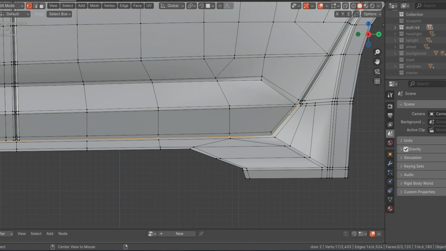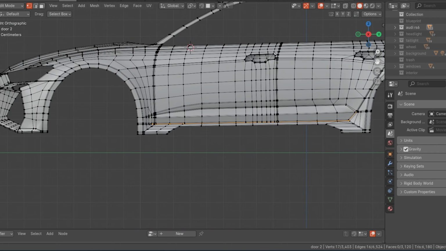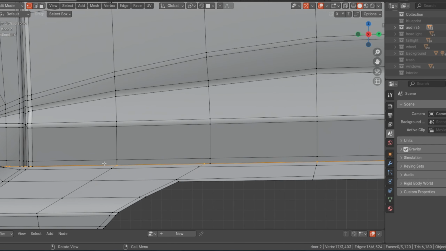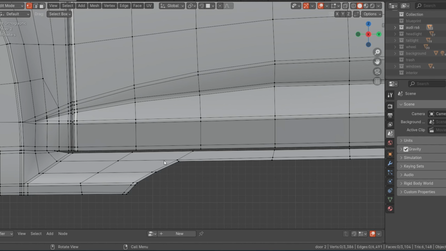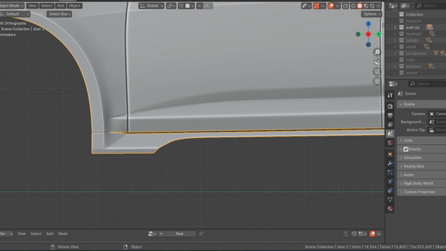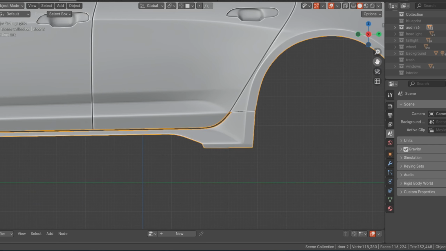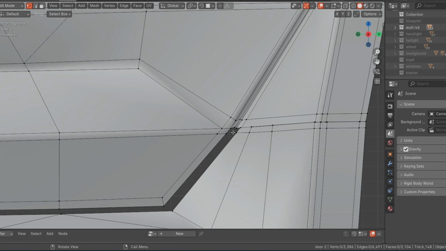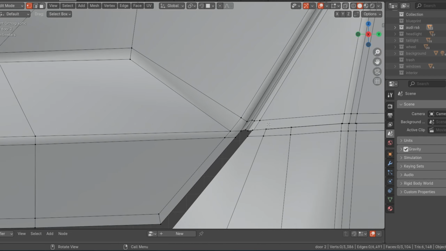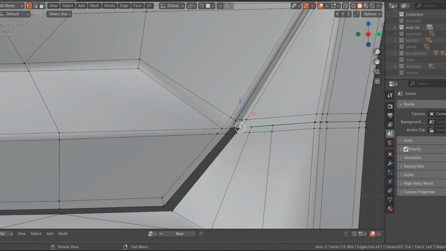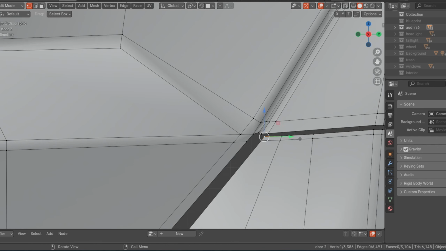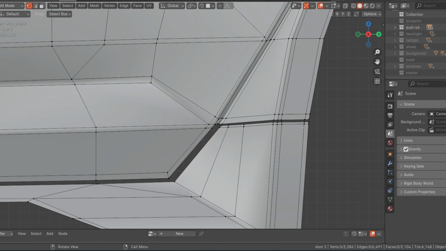Okay, so let's select all of this loop right here and try to delete it. So that will be our gap, right? Like that. So now what we can do is try to take this also, double G to slide it this way, double G to slide this to this end, double G to slide this to this end, like that.